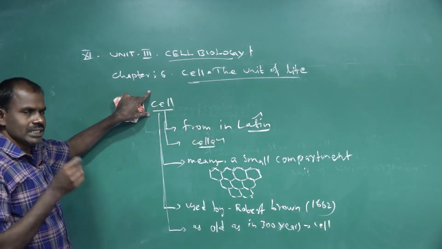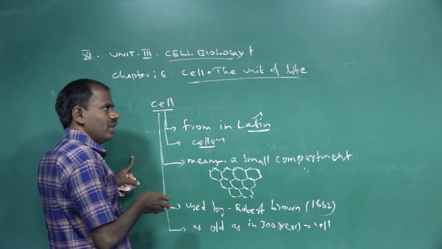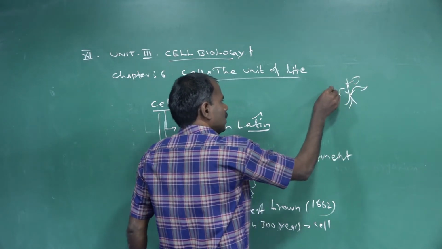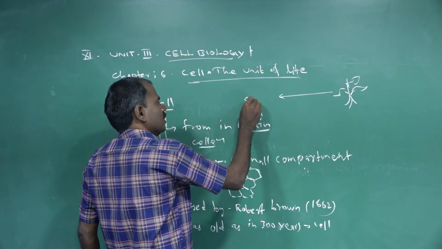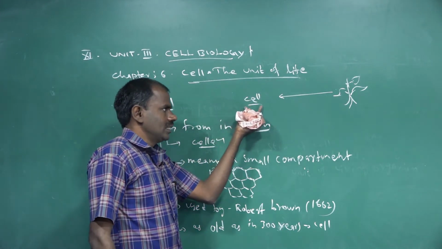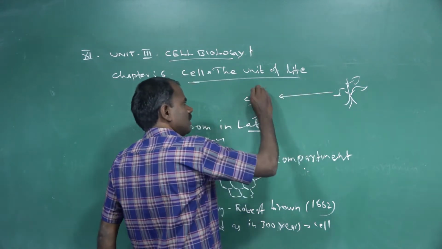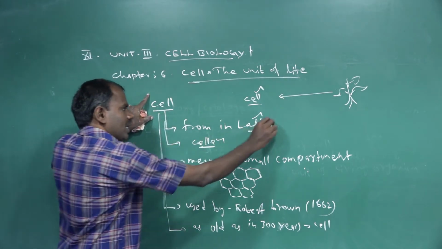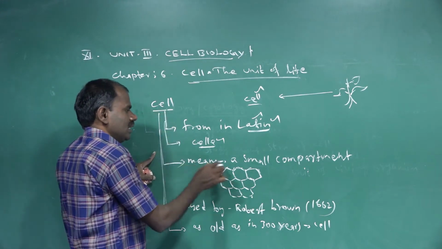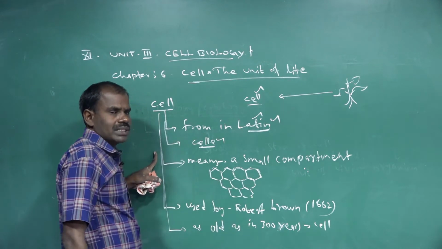The cell is the structural and functional unit of all living organisms. For example, plants are kinds of organisms, and these organisms are made up of cells. The word cell comes from a Latin word which means a small compartment, like a honeybee comb-like structure.